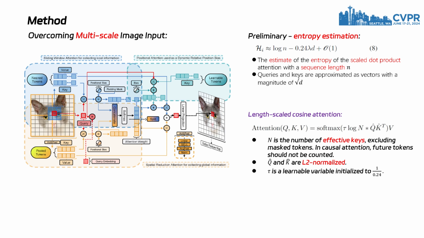He provided an estimate of the entropy of the scaled dot product attention as shown in the figure. Since scaled cosine attention undergoes L2 normalization, the magnitudes of queries and keys are both 1, successfully eliminating the dimension parameter d in the formula. To maintain entropy invariance and disregard constant terms, we propose length-scaled cosine attention as shown in the figure. Here, n denotes the count of effective keys each query interacts with, excluding the count of masked tokens. Specifically, when applied in a transformer decoder, future tokens masked by a causal mask should not be counted in n.